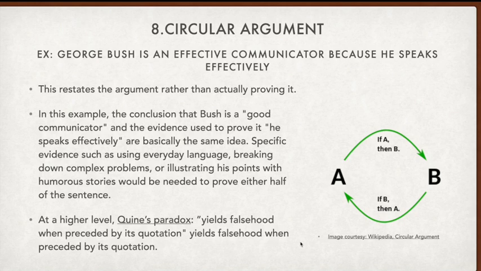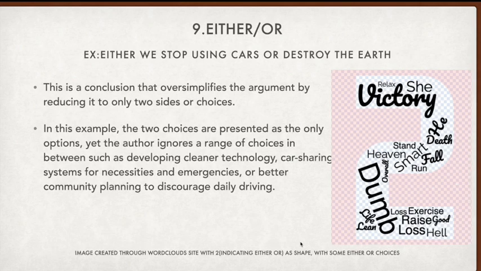It is like Ram gave Lakshman a bow and arrow, and Ram said 'I am good'. 'Ram, I am good' is just a proposition; Ram is saying that. In a similar way, 'yields falsehood when preceded by its quotation' should be taken in that context. How to understand these kinds of paradoxes will be covered in another video.